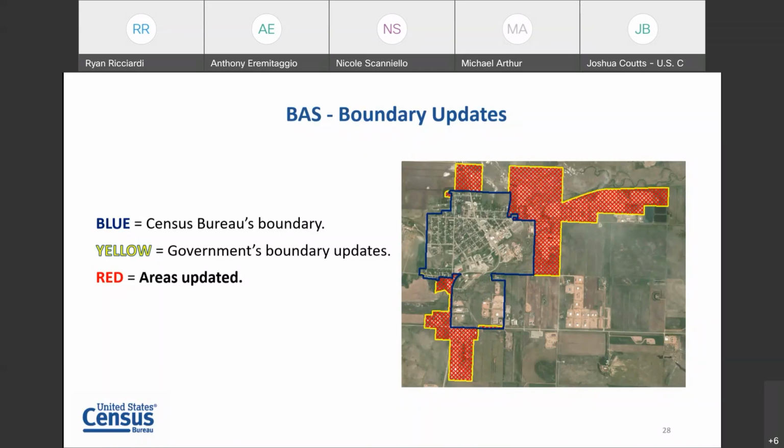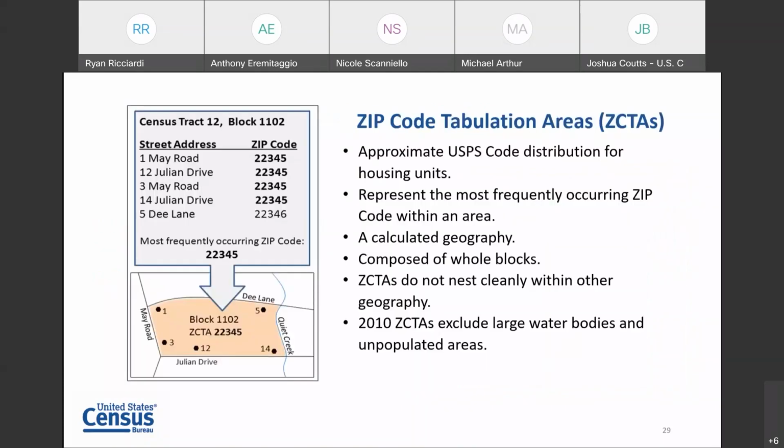And so that would be an example of a legal boundary change, again, working with an external partner. The next slide, I want to cover the zip code tabulation areas. Again, we consider this an internal program and a statistical geography rather than the legal geography. We're just looking at the legal updates.